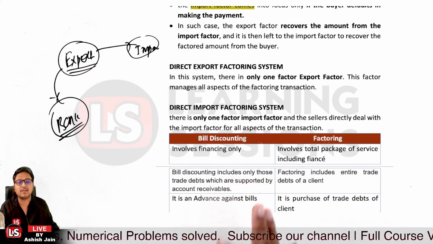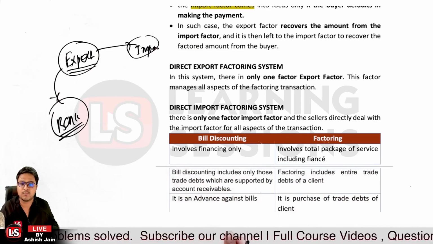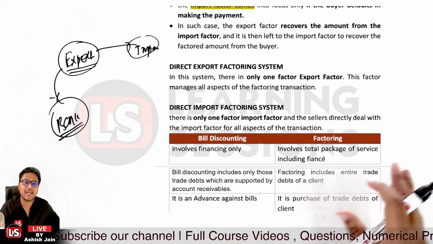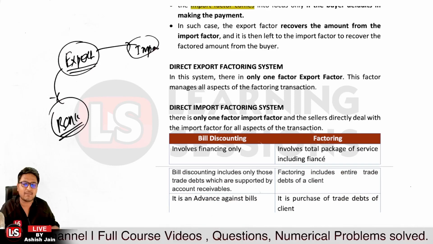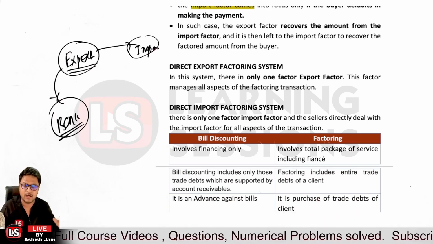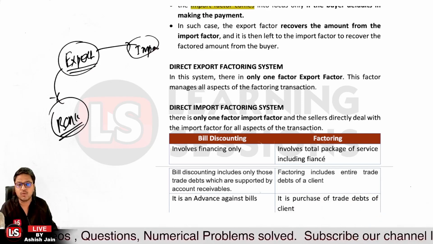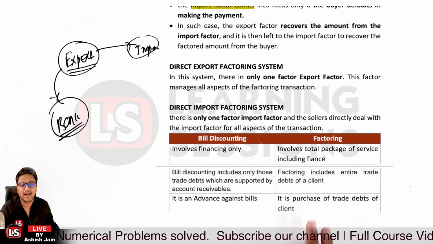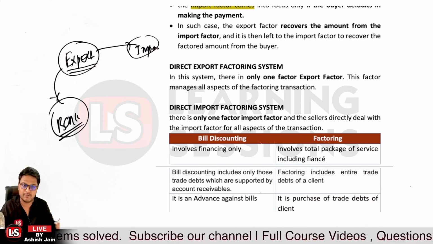Bill discounting involves financing only. Based upon the bill, there will be financing related to the same, that's bill discounting. But in case of factoring, it basically involves a total package, because there will be administration of the credits, control of the sales ledger, and moreover the collection is also done by the factor. And I told you that it's available in both versions, that is with recourse and without recourse.